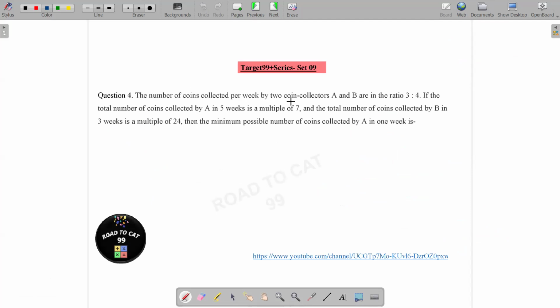The number of coins collected per week by two coin collectors A and B are in the ratio 3:4. So A collects 3x, B collects 4x. If the total number of coins collected by A in 5 weeks is a multiple of 7, and in 3 weeks, so in 5 weeks he will collect, let's assume, 15x. In 3 weeks he will collect 12x. So it should be a multiple of 24, and this should be a multiple of 7. So the only way it can be a multiple of 7 is that x has to be a multiple of 7.